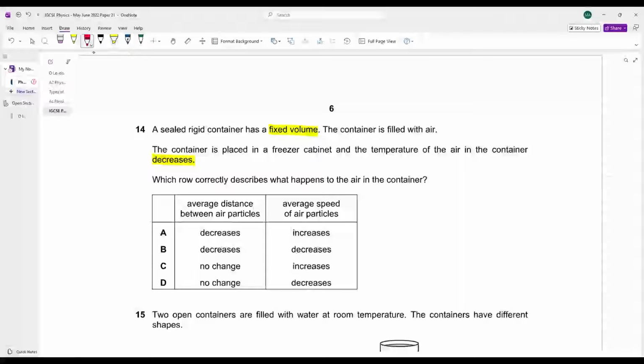If your temperature decreases, what will happen? Kinetic energy decreases, velocity will decrease. Which row correctly describes what happens to the air in the container?